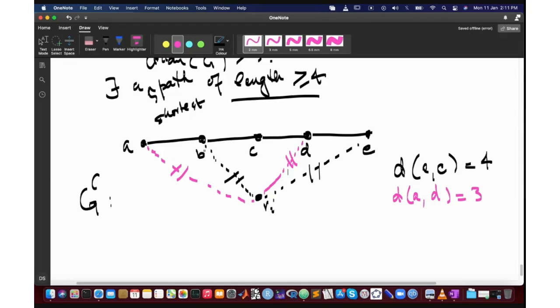Does this argument so far make sense? अभी हमने complement की कोई बात नहीं की. अभी हम सिर्फ ये कहा है कि अगर कोई भी vertex आप पकड़ लें, ये arbitrary vertex है, okay? For any vertex Vi, what we know is that if there is a direct edge from B to Vi, then it's impossible to have an edge from Vi to E. Okay. Similarly, if there is an edge from D to Vi, then there is no edge from A to Vi. Does this make sense? Yes, sir. Awesome. Great.